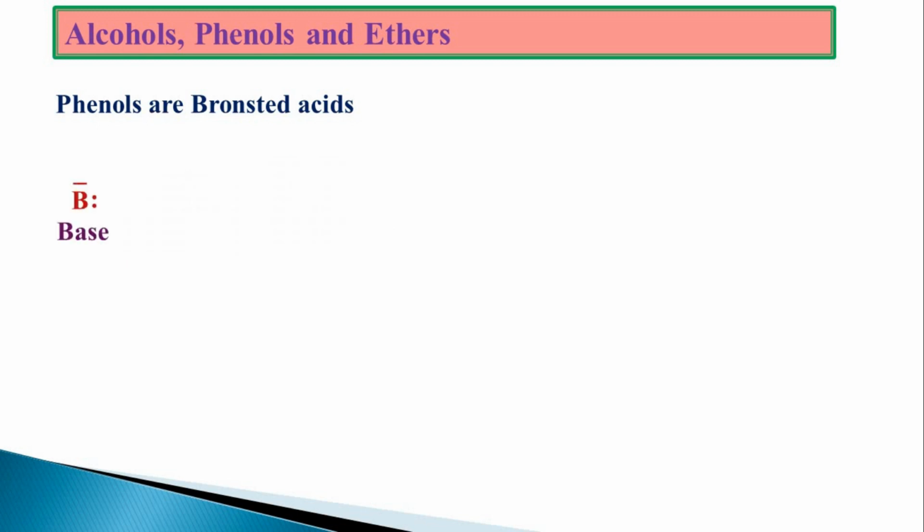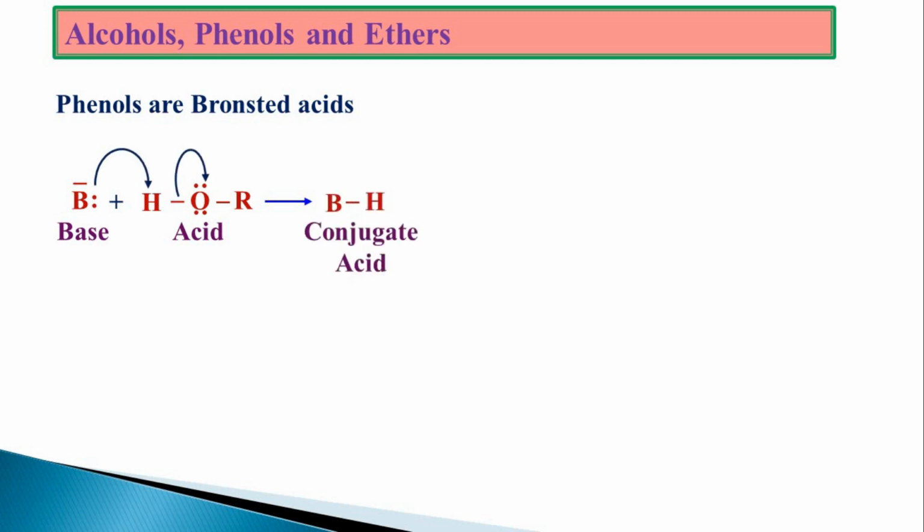Let us take one base like B minus, which on reacting with ROH, where R is aryl and OH is phenol, which is going to act as an acid, it will take up the proton forming BH, which is a conjugate acid, and RO minus, which is a conjugate base.